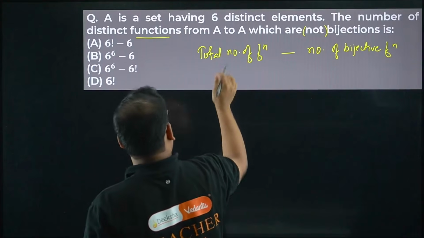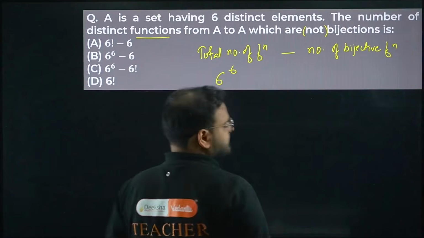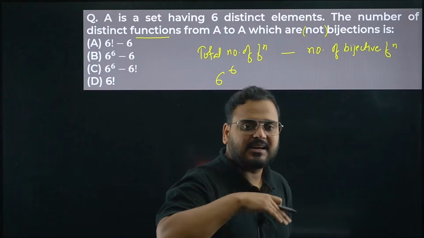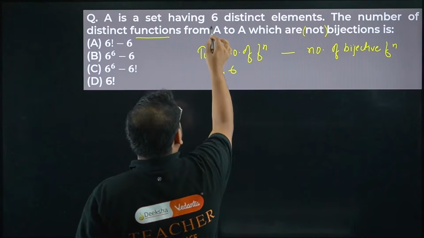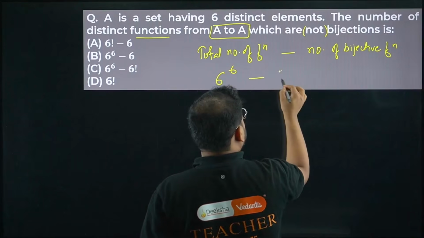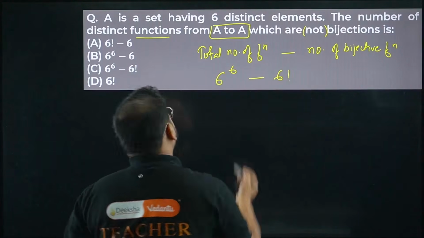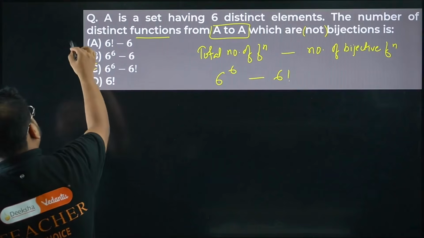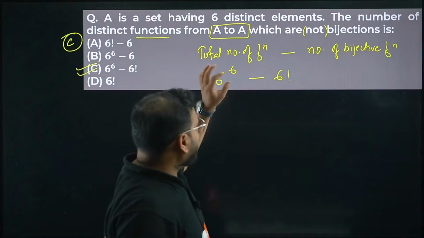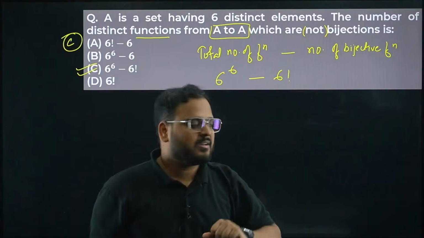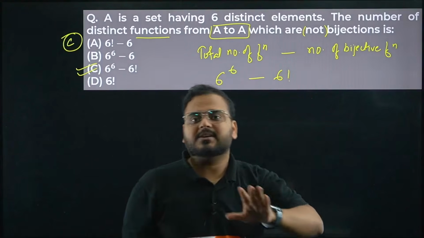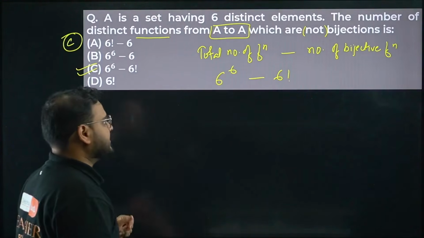For this we have the formula n power m, so 6 power 6. The function is defined for the same set, A to A, right? So we write 6 power 6. Bijections is written like this, 6 factorial. This is my answer. Option C is correct. All those functions which are not bijections will be given by the result 6 power 6 minus 6 factorial.